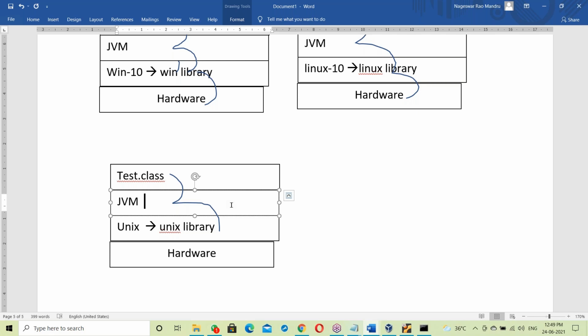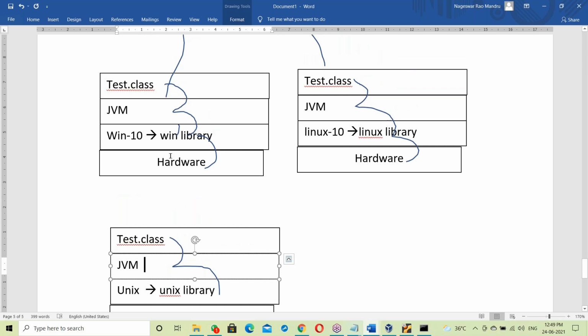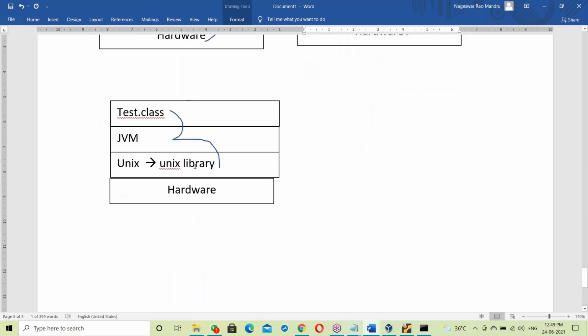Suppose it is an exe file: at the time of creation of the exe file itself, linking takes place. It's a fixed one. The same exe file placed on a different OS won't work; it fails. So an exe file has static linking, while a .class file, the Java program file, has dynamic linking. Every OS has its own JVM: Windows JVM, Linux JVM, Unix JVM.